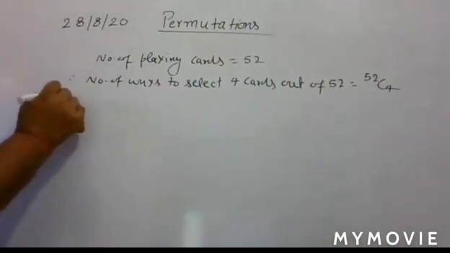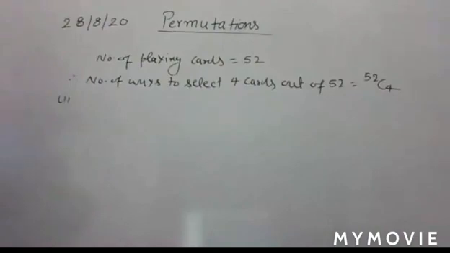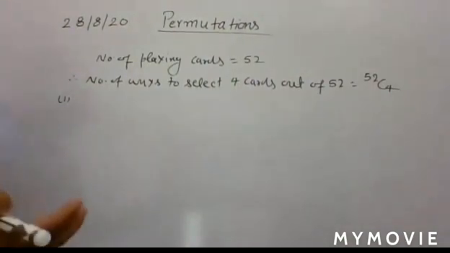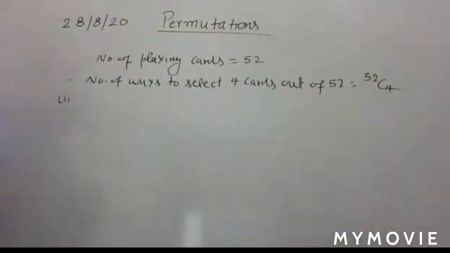Now come to your first part. Your first part is 4 cards of the same suit. Here you have 4 suits: diamond, heart, club and spades. So either the 4 cards are of heart, or 4 cards are of diamond, or of spade, or 4 cards are of club.